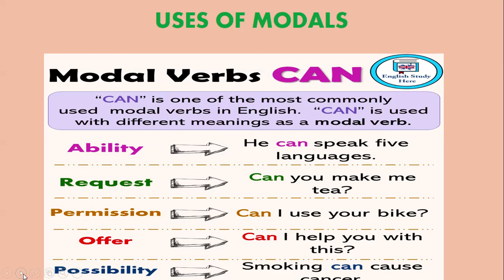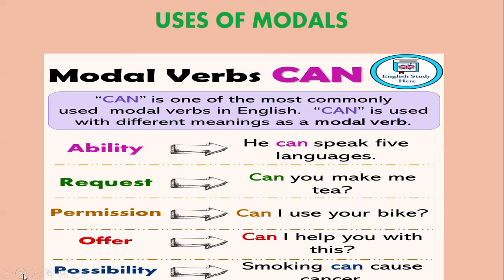Next is request. So when we talk about request, can you make tea? Can you make me tea? Fine, we are requesting, we are asking someone, can you make me tea? Next use is for permission. We use can for permission. Can I use your bike? Can I use your pen?